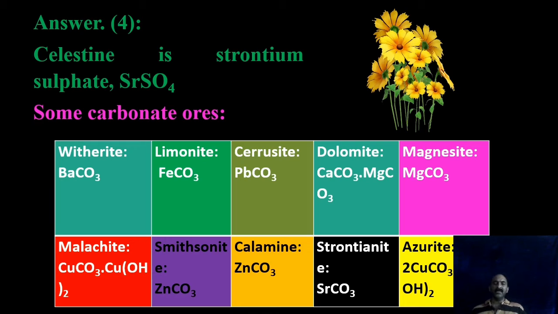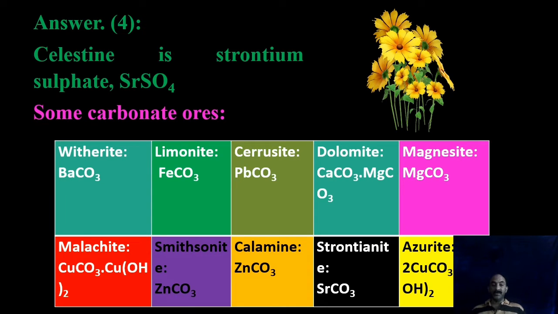There are some additional carbonates mentioned here: witherite barium carbonate, limonite for iron carbonate, ferrous carbonate, cerussite PbCO3. Dolomite is a double carbonate of calcium carbonate and magnesium carbonate combination. Magnesite is magnesium carbonate alone. Malachite is CuCO3 Cu(OH)2. It is called a basic copper carbonate because cupric hydroxide has some basic property. That's why it is called a basic copper carbonate.